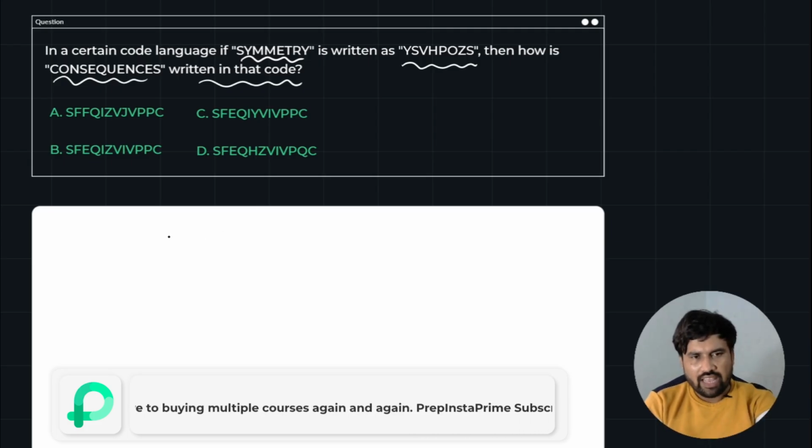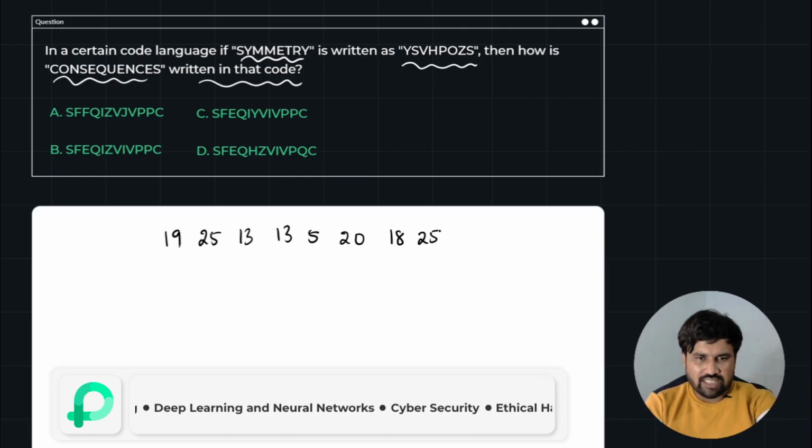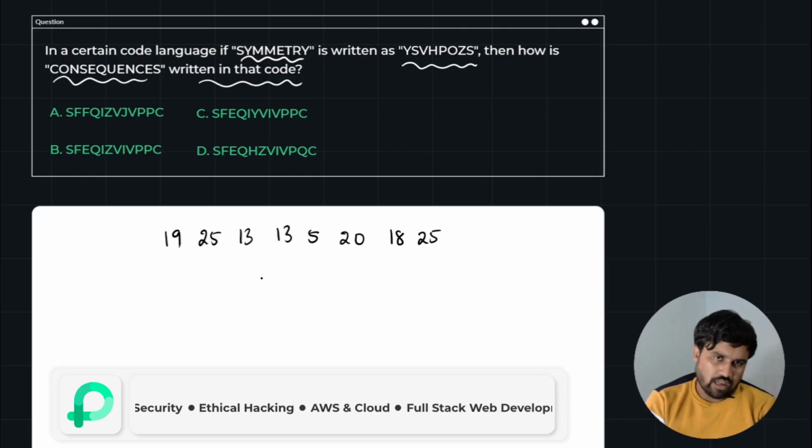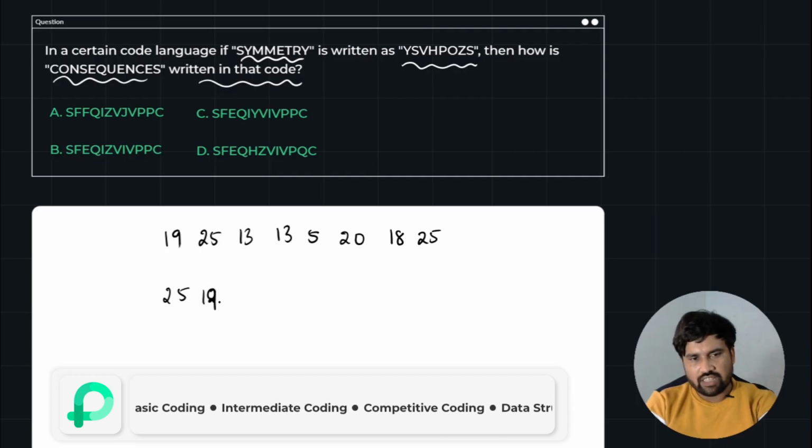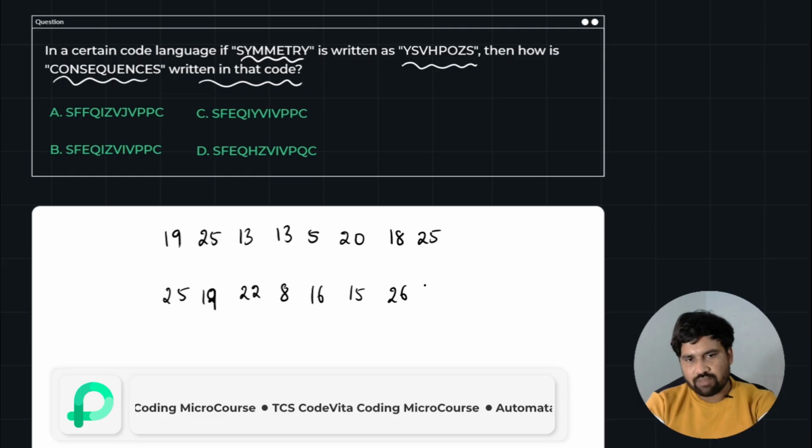So here I am directly giving you the solution. Just look at here. S is nothing but 19 and Y is nothing but 25 and M is nothing but 13 and E is nothing but 5 and T is nothing but 20 and R is nothing but 18 and again Y is nothing but 25. See how quickly I am writing the numbers. And when you look at the coded word, Y is nothing but 25, and the next one is 19, which is nothing but S. So V is nothing but 22, H is nothing but 8, P is nothing but 16, O is nothing but 15, and Z is nothing but 26, and S is nothing but 19.